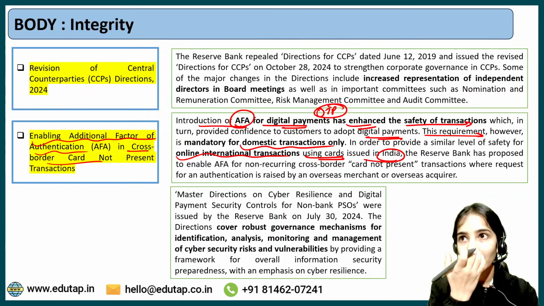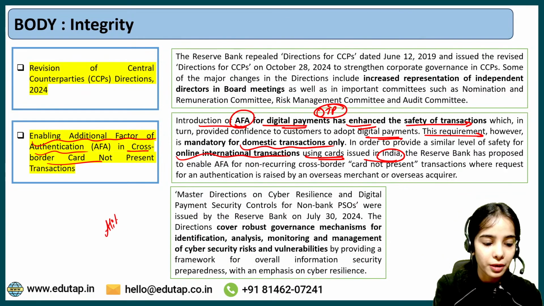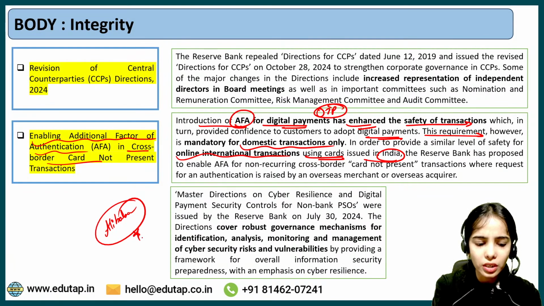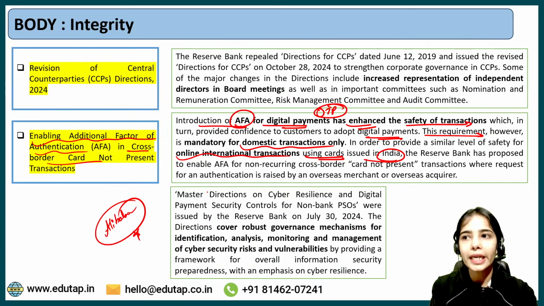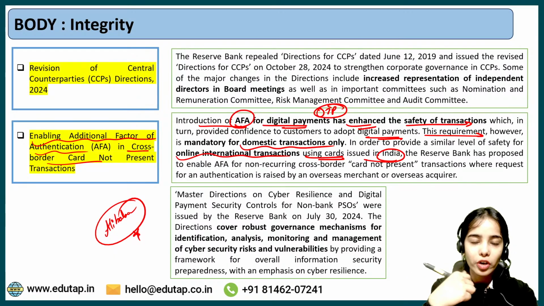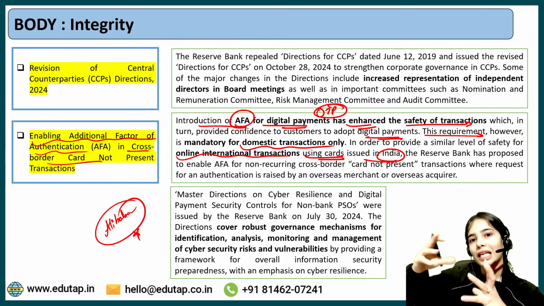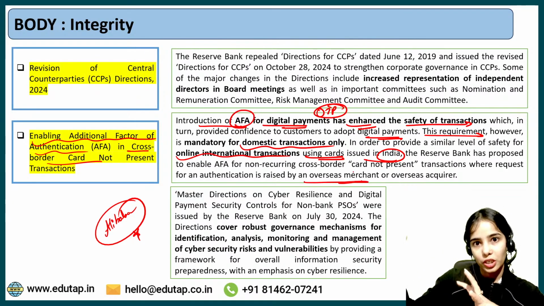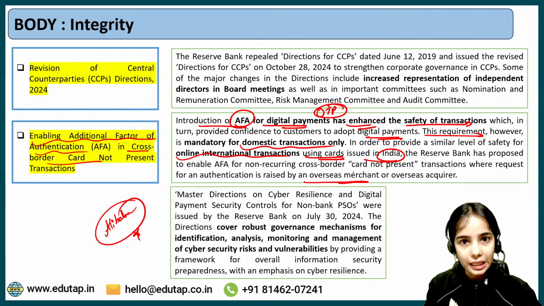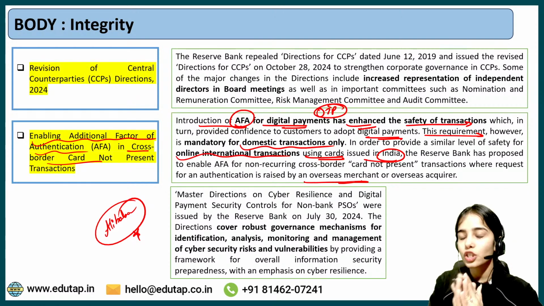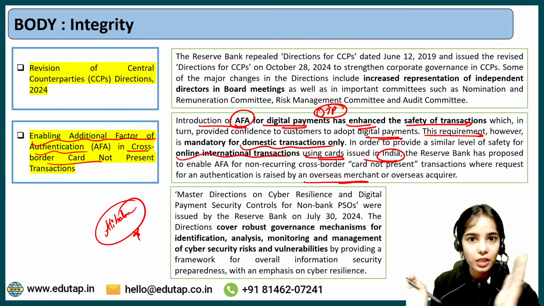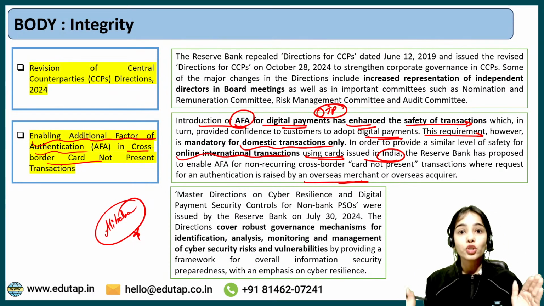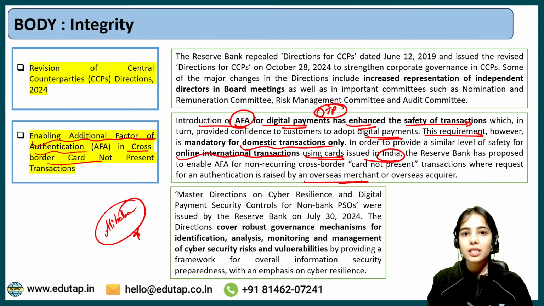So you can understand that if, let's say, there is a website Alibaba. How many of you have heard about it? I think this is a Chinese website, and let's say you are doing some purchase from Alibaba. Now this purchase is an international purchase that you are doing from an overseas merchant. Now you are putting in your card details. There is no OTP. There is no additional factor authentication. So by mistake your child has pressed some button and the purchase has been made, the payment has been made.